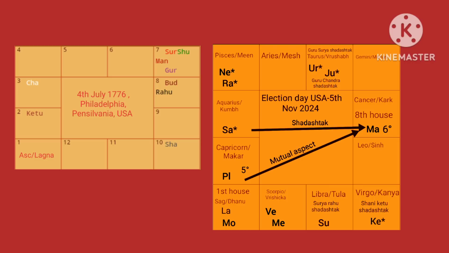Look at Saturn in the natal chart. It is in the 10th house of United States. 10th house represents your karma. It represents your profession, it represents your career. For a country, it represents masses.